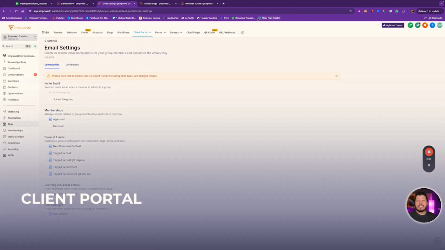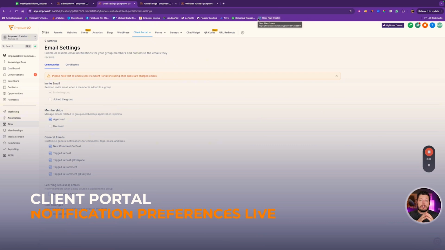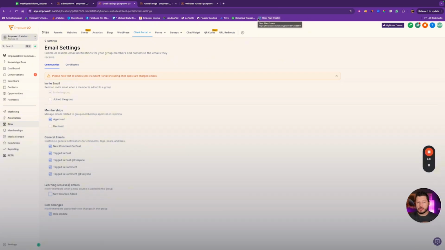All right, guys, next up, we have some updates to the ability to customize notifications for the client portal or for the community, for memberships, whichever one you're using. This has been a point of frustration, including for us. If you didn't know, we built our course on the HighLevel platform. Our community is hosted on the HighLevel platform. The one complaint that we've had consistently on our internal team side is the inability to adjust the email notifications.